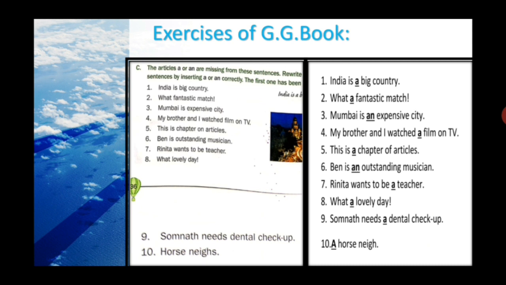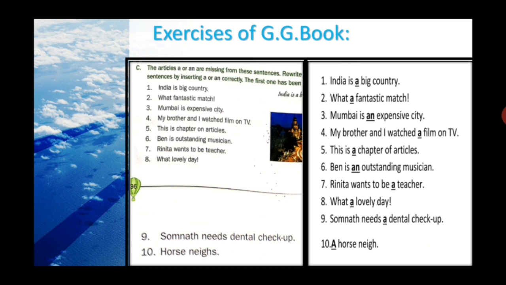Rintia wants to be teacher. Remember that before any profession we have to use the article a or an. So this is the example. Rintia wants to be a teacher. Again number 8, the exclamatory sentence. What lovely day. No, answer is what a lovely day. Number 9. Somnath needs dental checkup. Answer is Somnath needs a dental checkup.